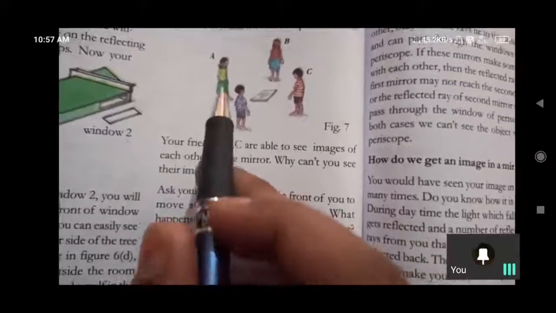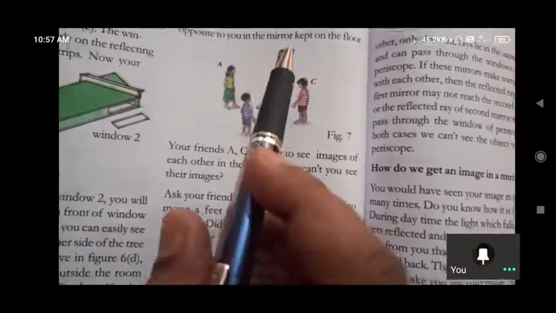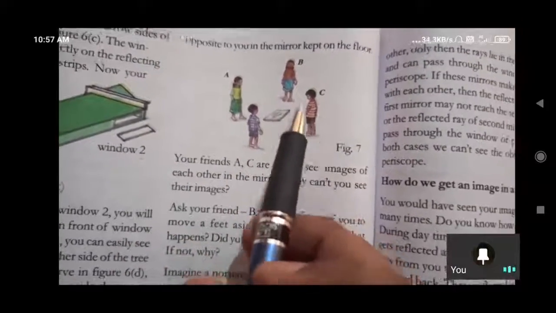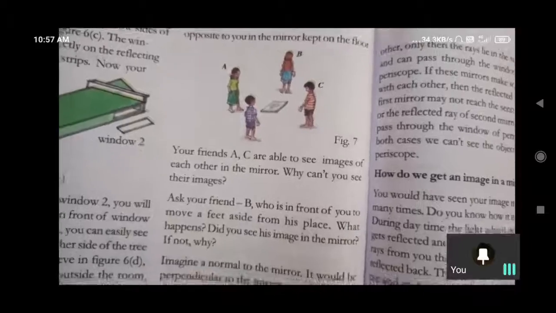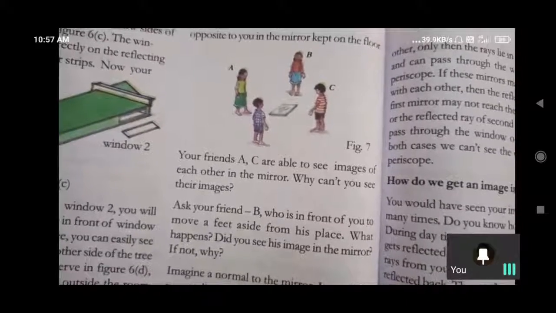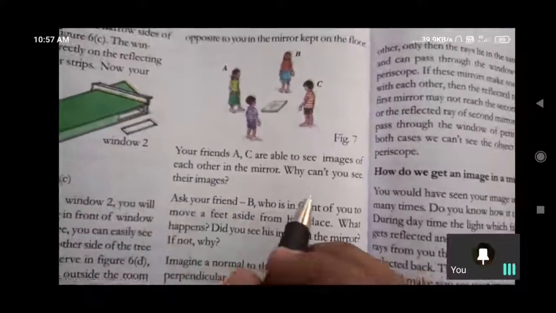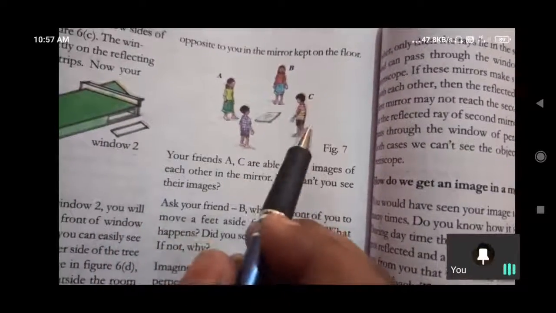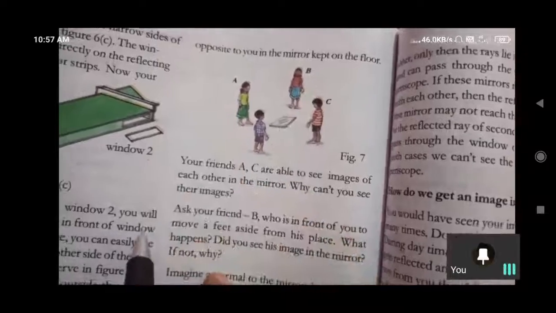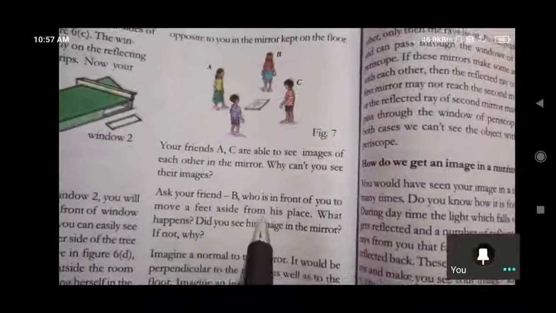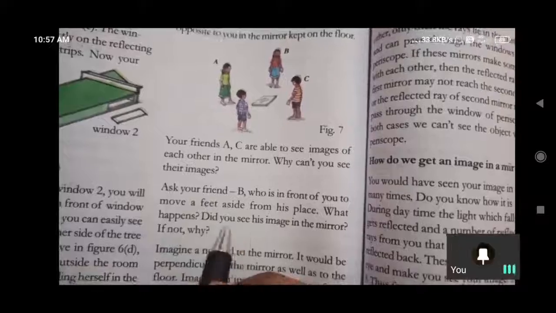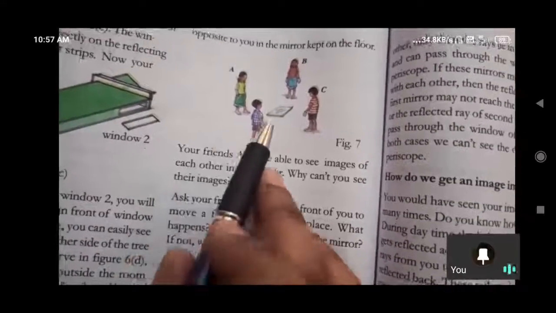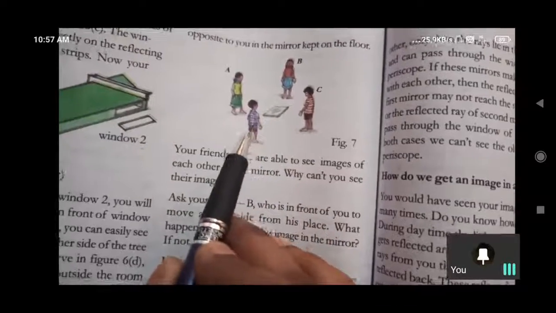So he can see the image of opposite person B and he can see the image of C. In that manner A can see C's image and B can see D's image. In that manner we can observe. And your friends A, C are able to see the images of each other. So A can see the image of C and C can see the image of A. But what about B, who is in front of you, if he moves aside from his place? Then she cannot see his image.